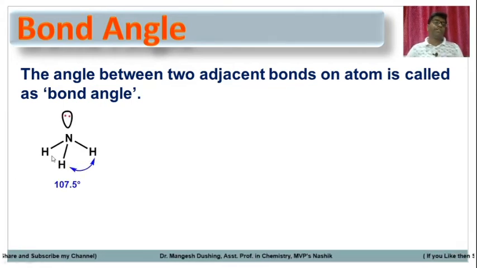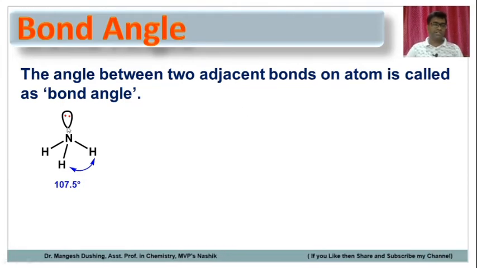ammonia. In ammonia, the nitrogen is sp3 hybridized, so the bond angle should be 109.5. But in this case, the bond angle is 107.5, a decrease in bond angle. This is because of the lone pair. So there is a lone pair and these are the bonding pairs. The nitrogen-hydrogen sigma bond contains sigma electrons, and these sigma electrons are called the bonding electron pair. The repulsion between the lone pair and bonding pair is very high compared to that between bond pairs.